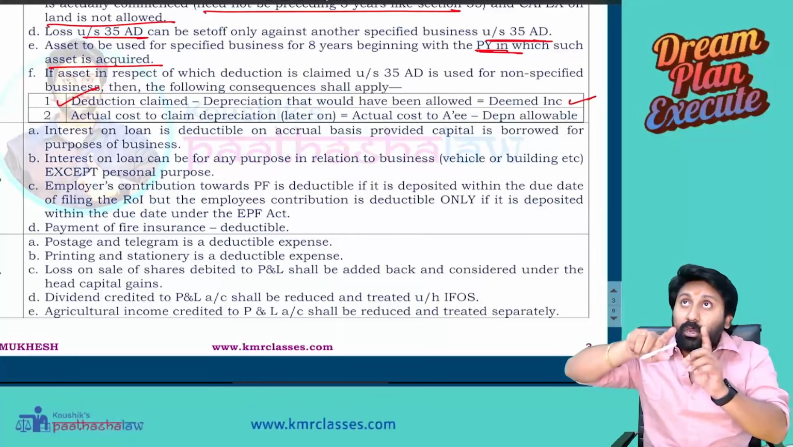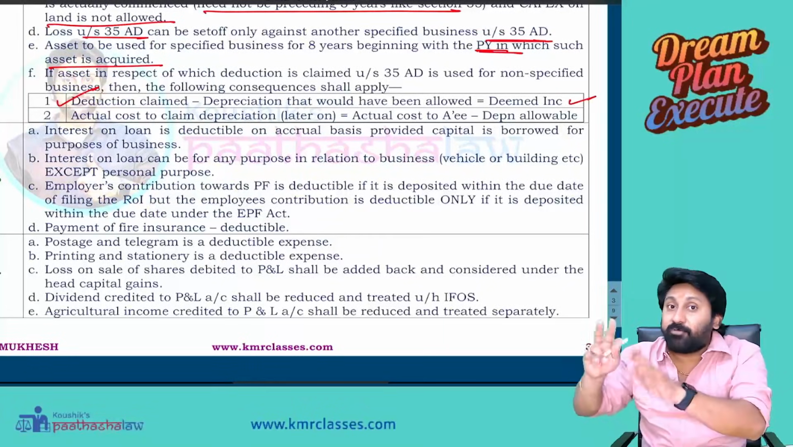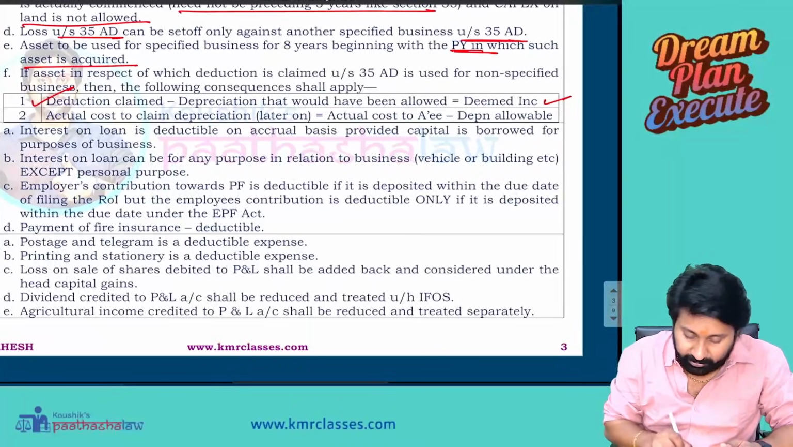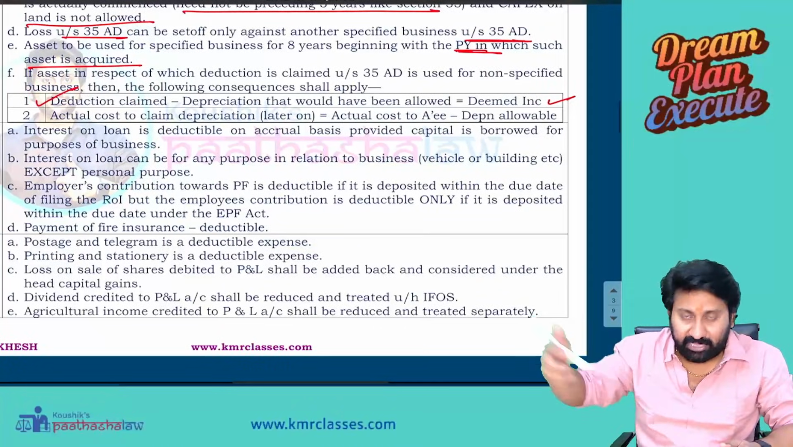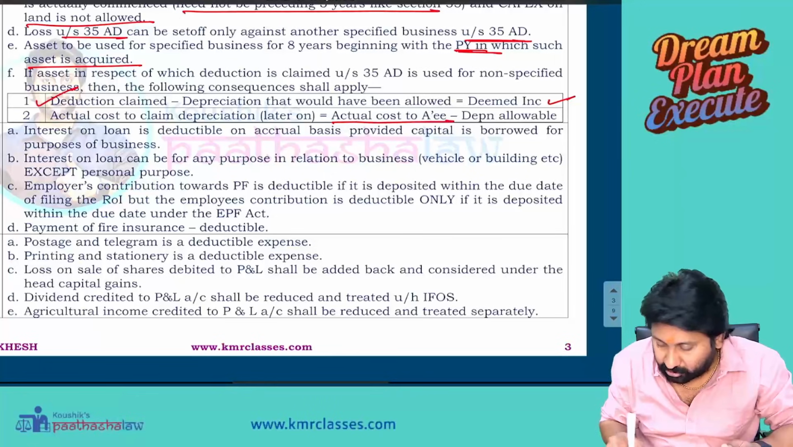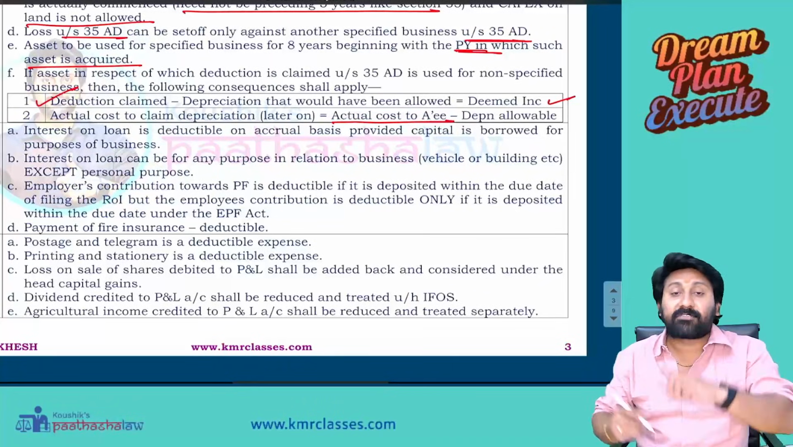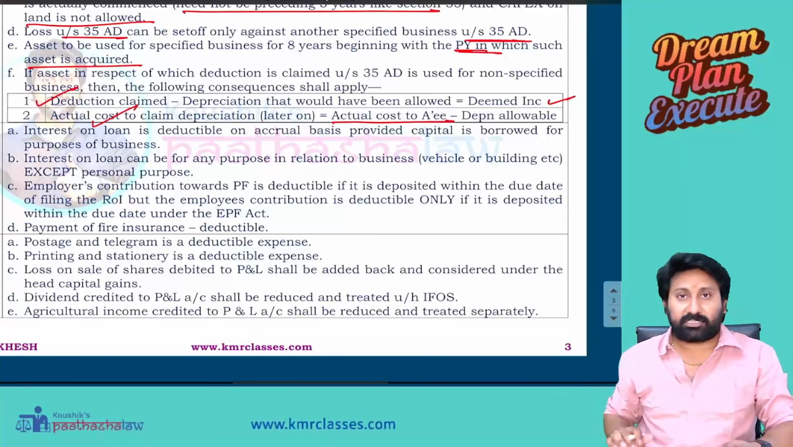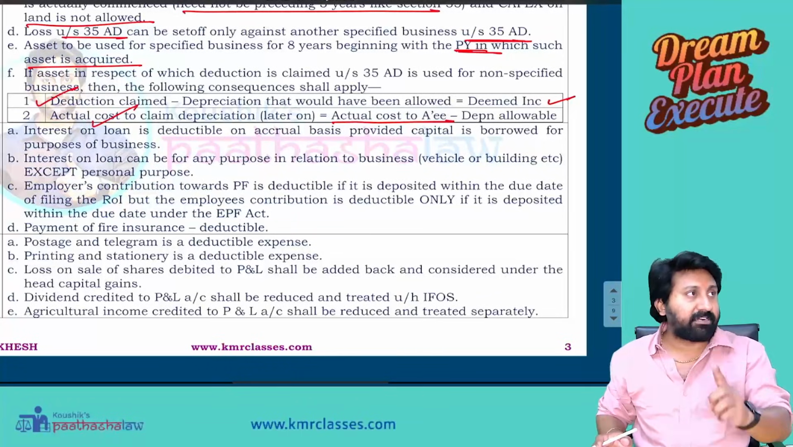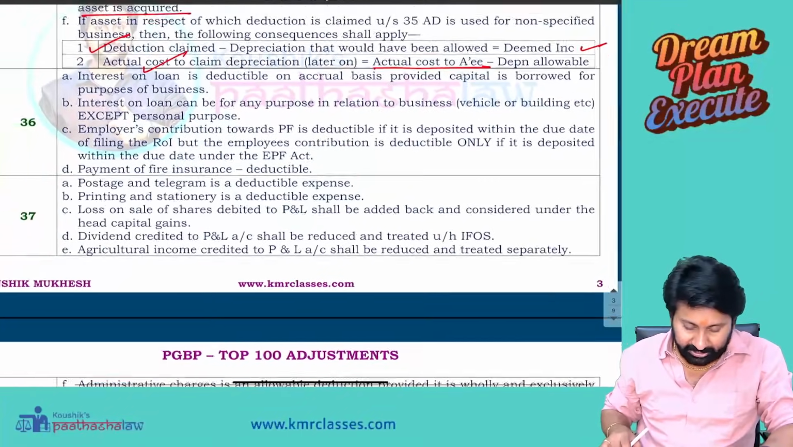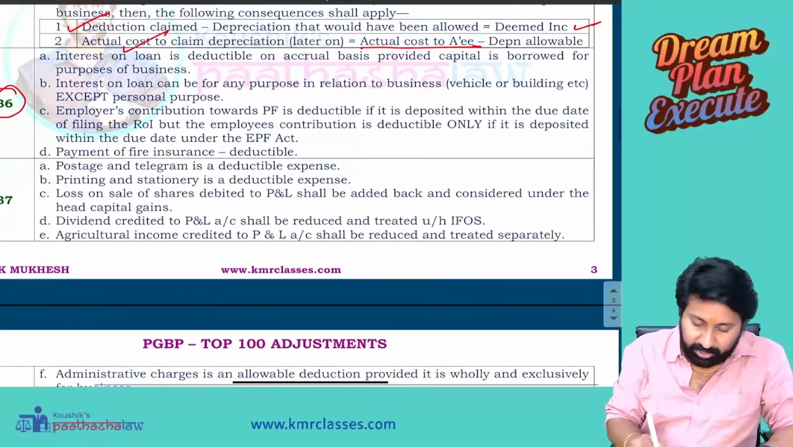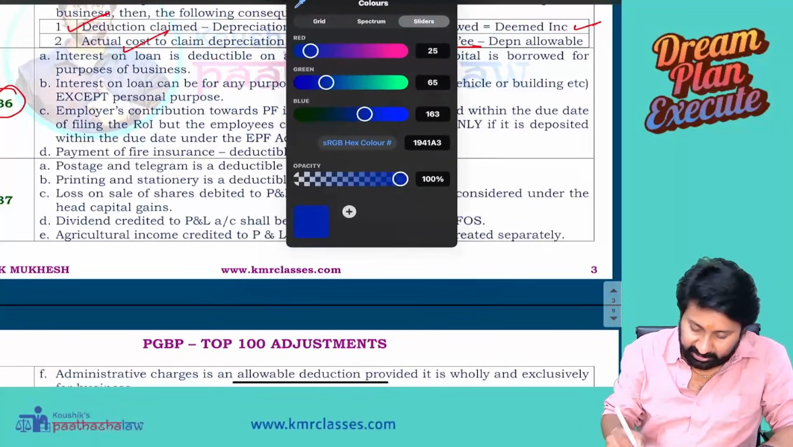Then for the non-specified business you transferred it to, you will claim depreciation. What will be the actual cost? The actual cost to claim depreciation later for the next years is the actual cost to the assessee originally minus the depreciation allowable; the balance will be treated as the actual cost. Okay, go back and listen to my words clearly. Next, section 36 golden points. There are good adjustments in 36 also.